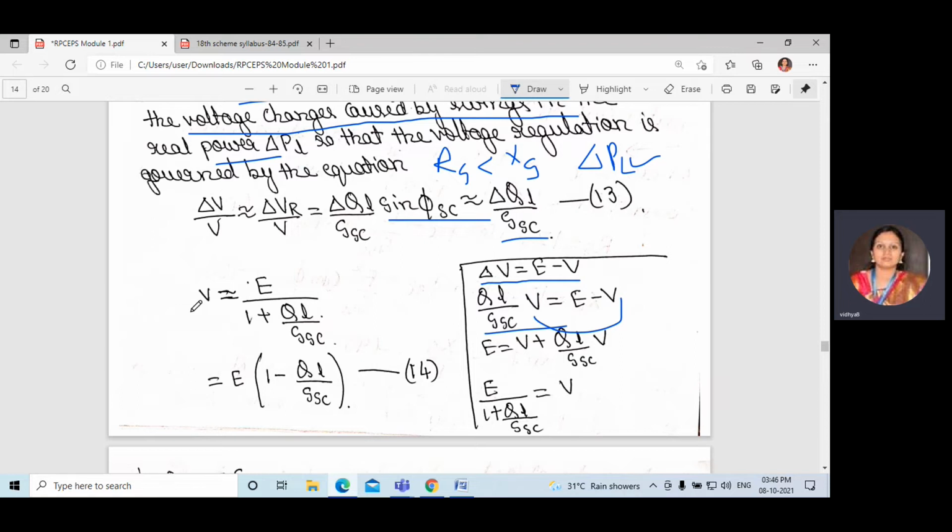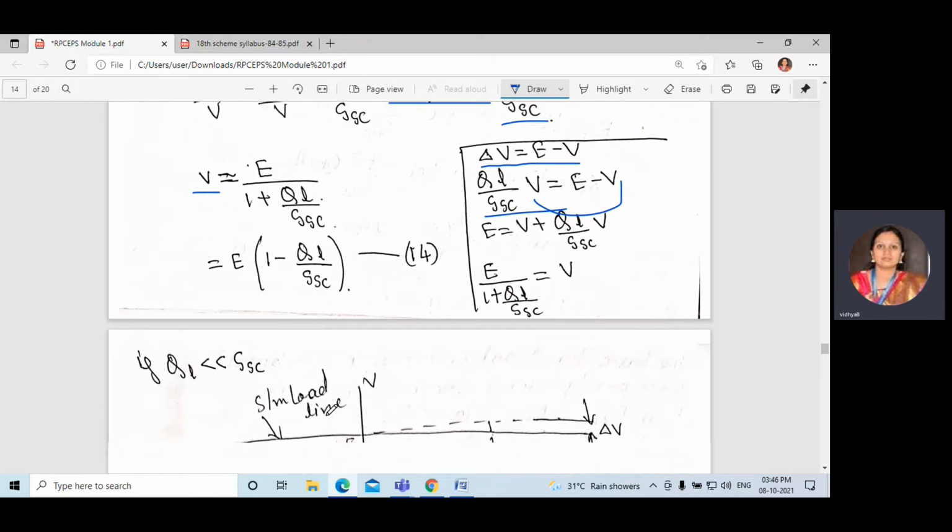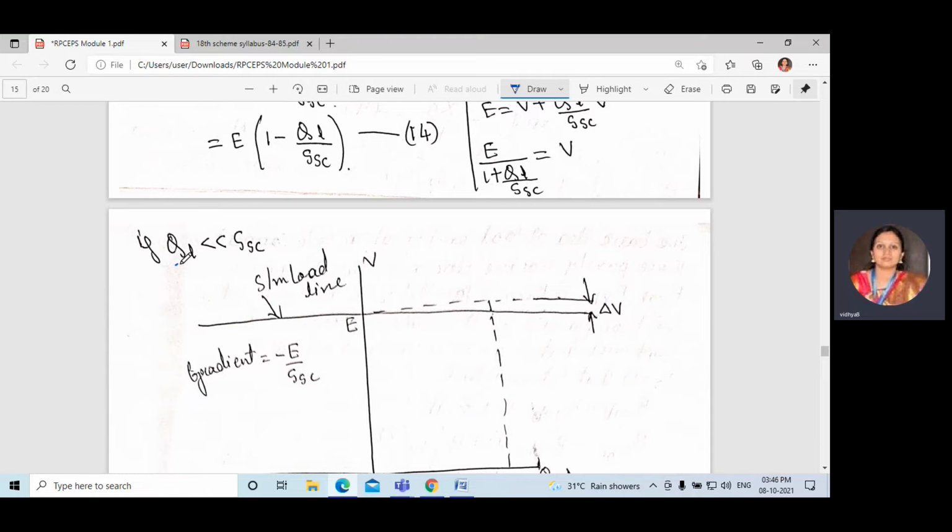We can write here V equals E divided by 1 plus QL divided by SSC, that is equal to E into open bracket 1 minus QL divided by SSC, if QL is less than SSC. This is the condition.